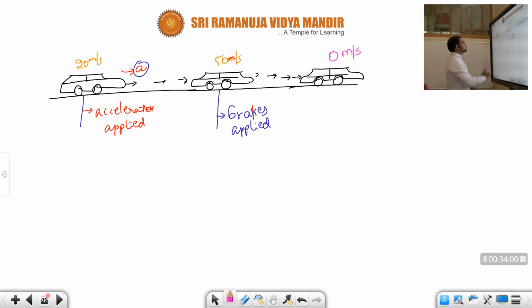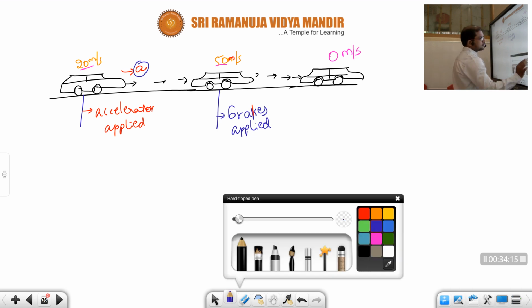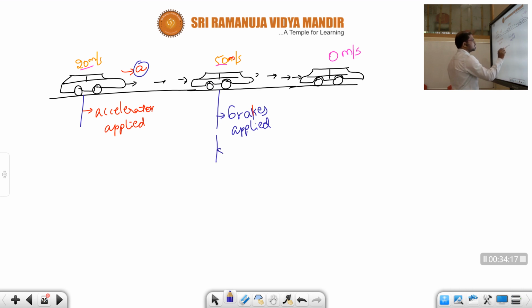Understood, children? Initially it is 20 meter per second. The driver applied the accelerator. It raised to 50 meter per second, and again the driver pressed the brakes. Due to that, speed decreased and finally it became 0. So observe, children, from here to here, only this sequence.